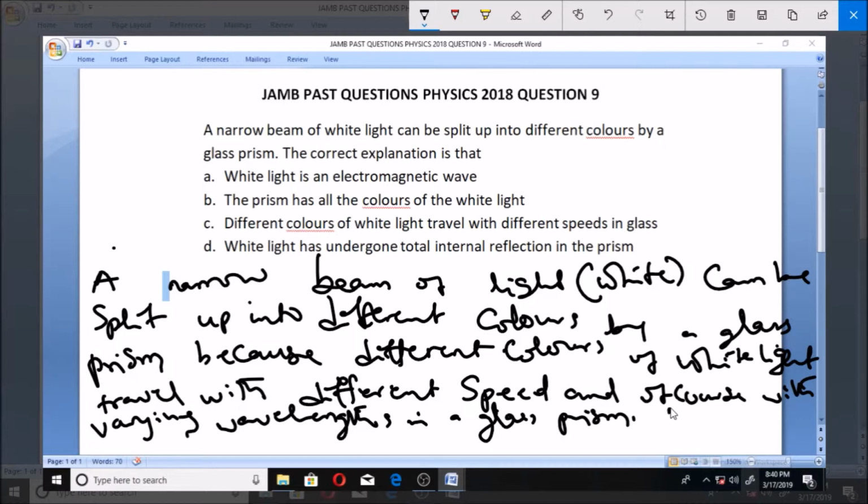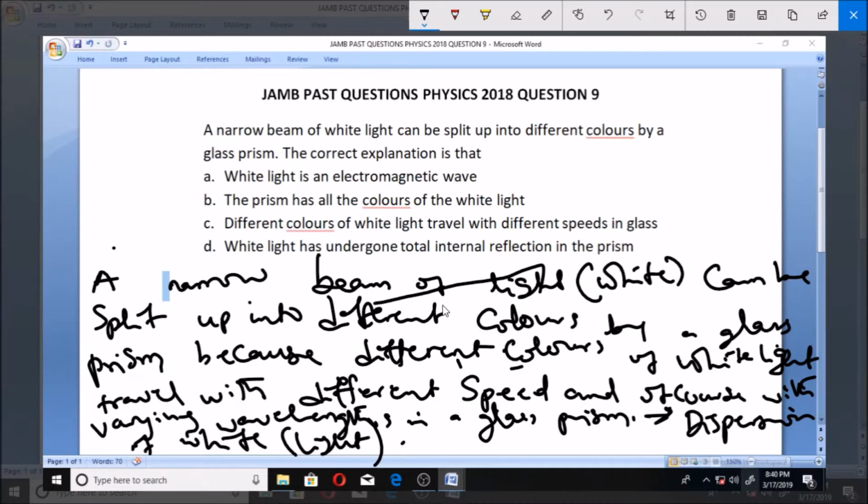This effect is known as dispersion of white light. This very thing I just explained is what we call dispersion. So whenever you're asked what is dispersion of white light, it is what happens when a narrow beam of light is split up into different colors because of its passage through a glass prism. And this happens because the different colors in this white light travel with different speed and, of course, varying wavelengths.